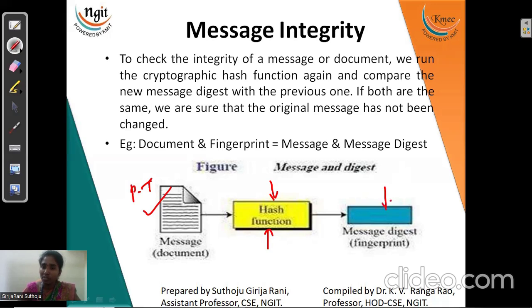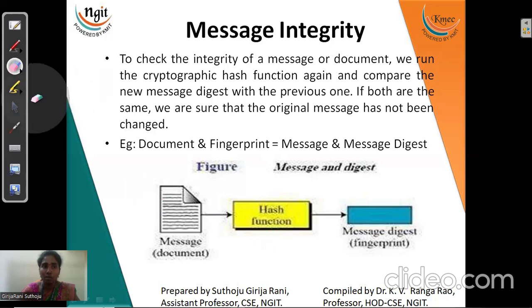In data structures, we call the message digest the hash code. The output of a hash function is a hash code. In cryptographic language, we call it a message digest, right? So we have a document, and we send that document as input to the hash function, and the hash function gives the output as a message digest, which is like a fingerprint. That indicates we are ready with the proper message, which is an encoded message. And this message will also be in a fixed length format, which we will see in the next slide.